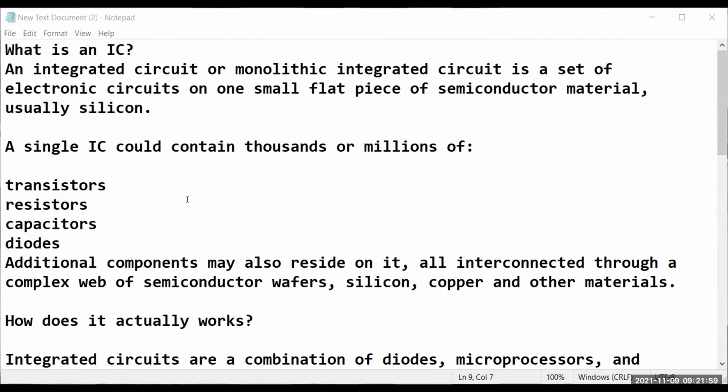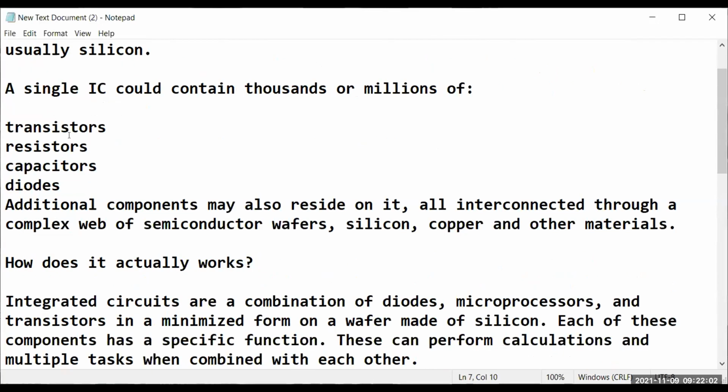Okay, so these are the things that the IC consists of: transistor, resistor, capacitor, and diode. And also there might be some additional components on it. You don't have to know about all of this, but it consists of silicon, copper, and all these materials, and all of these are connected together.